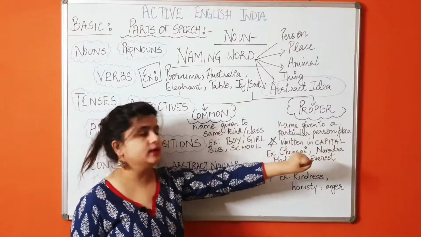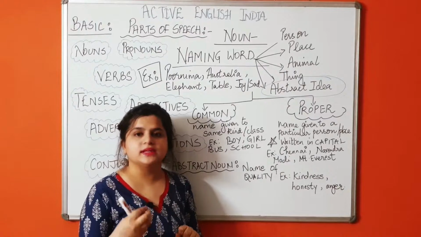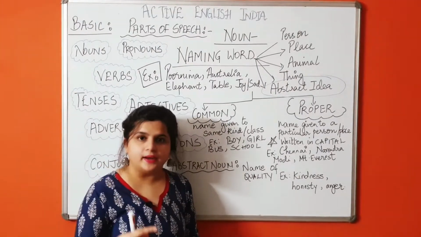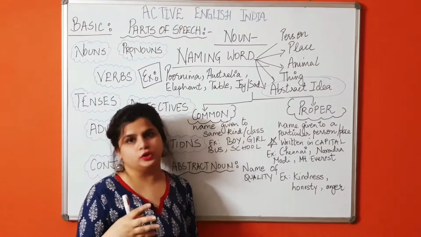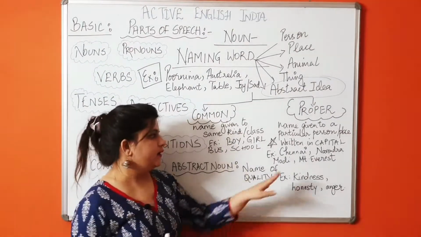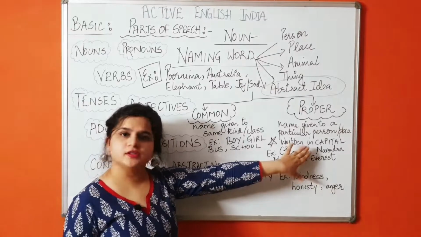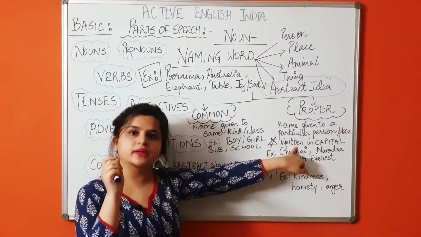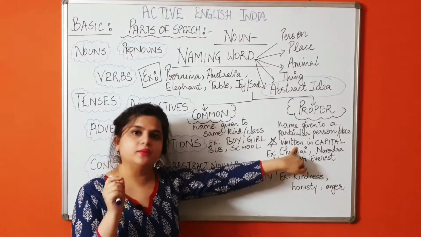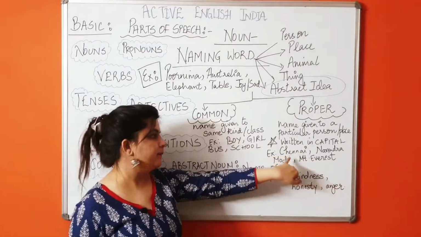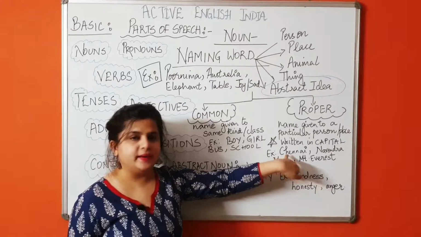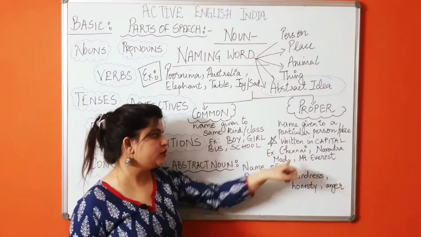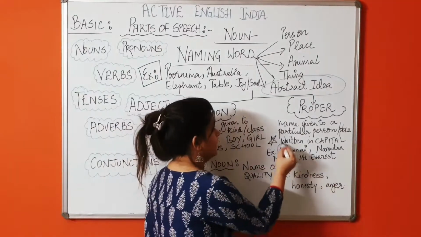Proper nouns are names given to a particular person, a particular place, a particular animal or particular thing or an emotion. Understood? And the only difference between them is that you always start the proper noun with a capital letter. So the beginning will always be in capital. For example, Chennai. The destination may be anything, but we're talking about Chennai. So here C is written in capital,